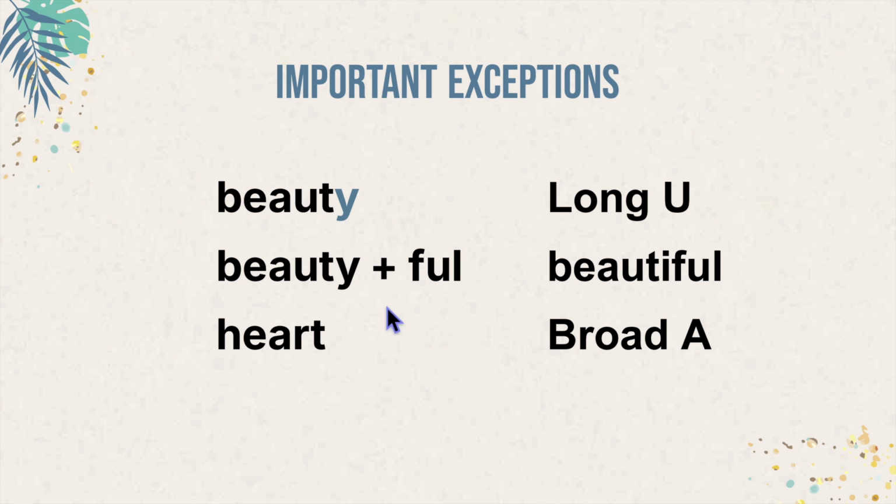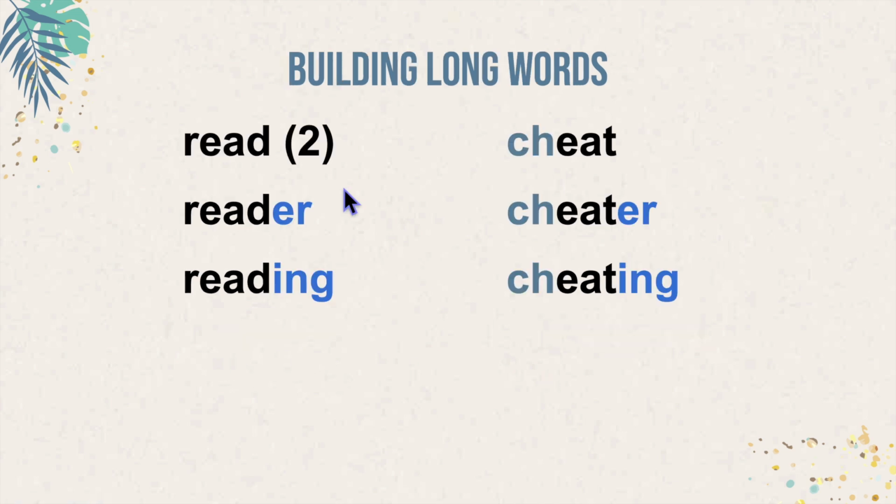If we want to say that something is full of beauty, we add the suffix full. Notice that the suffix full has one L, whereas the word full has two. And this Y is going to change to an I. So this is beautiful. In this word, E and A together have a broad A sound. So this is heart. We can build longer words by adding suffixes and prefixes.